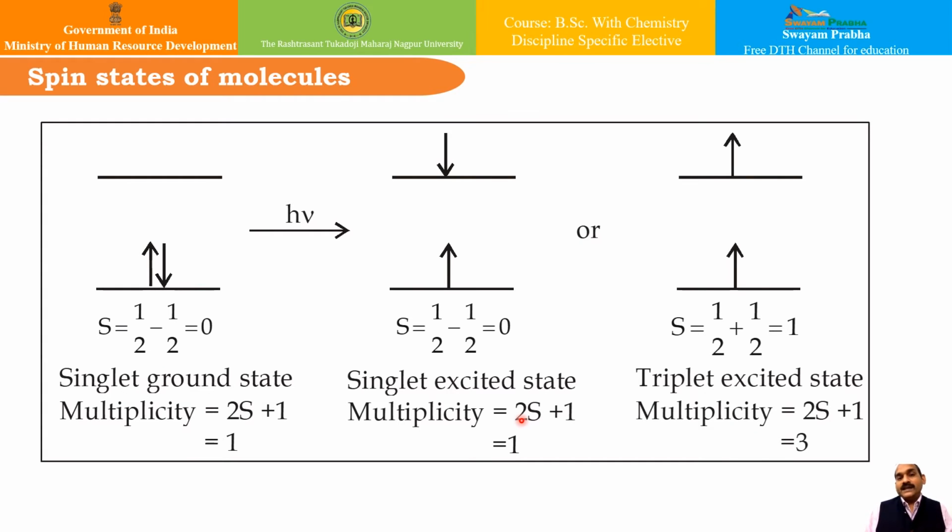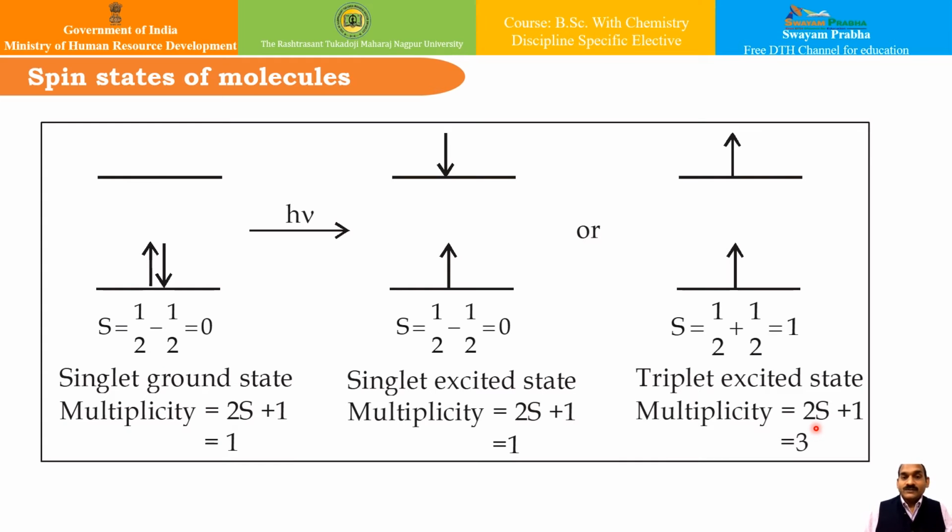Now if the electron changes its spin while going from the ground state to the upper state, that is from minus half to plus half, S becomes equal to 1, and therefore the multiplicity is 3, and it is called the triplet excited state, represented as T1.